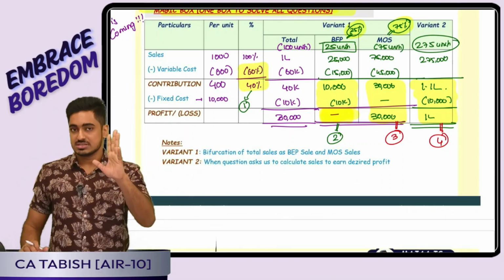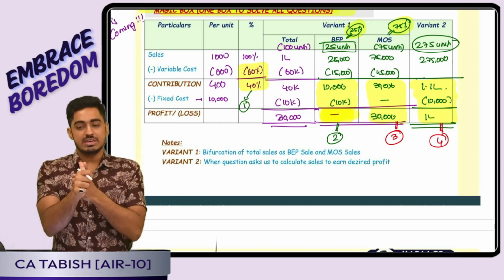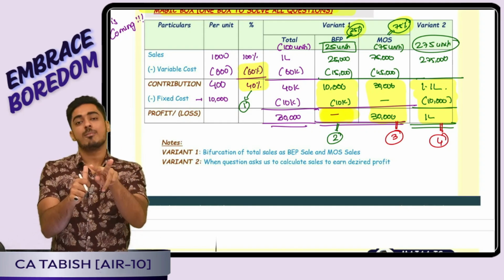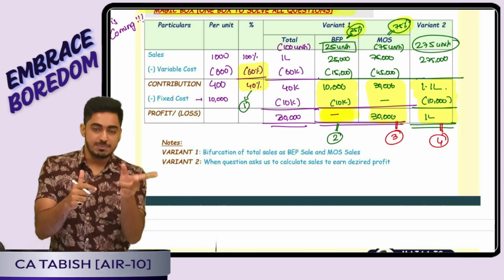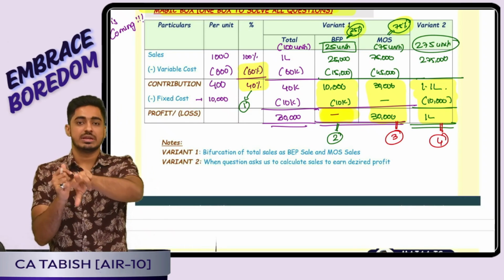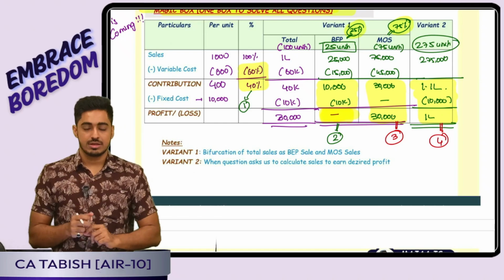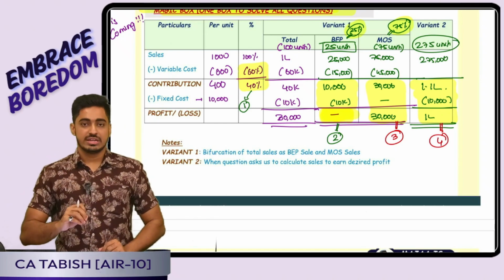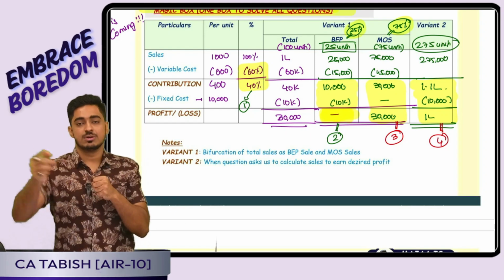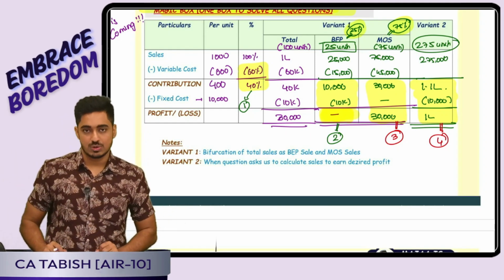5 observations. Point number 1. My PV ratio and variable cost ratio are complementary. I know one, I will calculate the other. Point number 2. My BEP ratio and MOS ratio are complementary. I know one, I will calculate the other. Point number 3. At BEP, my profit or loss is 0. That means whatever contribution I earn will go off as fixed cost. Contribution equals fixed cost.